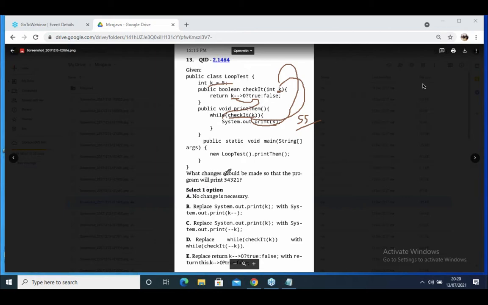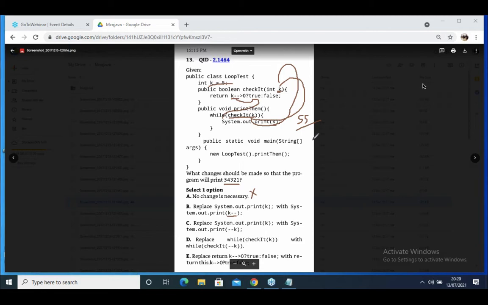But what is the question? What should we do to print like this: 5, 4, 3, 2, 1? Shall I write System.out.println, print K minus minus, K minus minus? What happens that time? Here you are passing K.